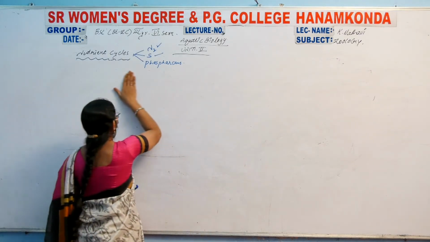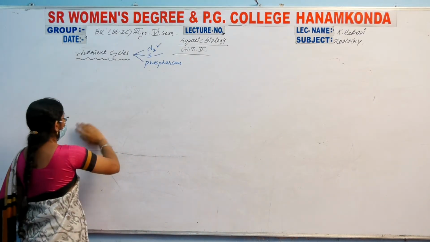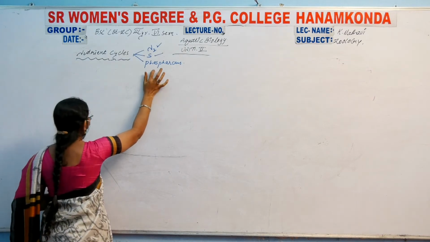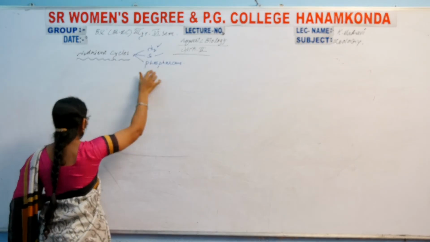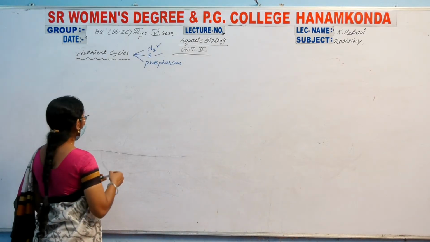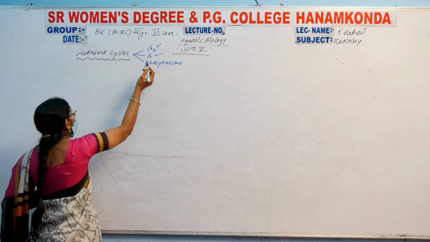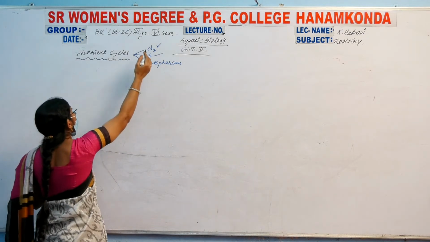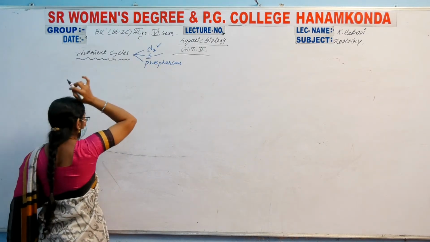Why do we call them nutrients? Because phosphorus is an important element in the backbone of DNA. We will discuss some points here. It is not abundant in the atmosphere like N2 and S. The only source of phosphorus is rock eroding.